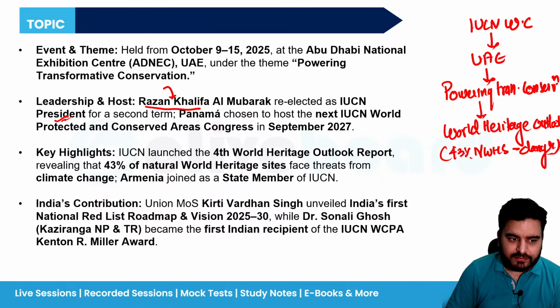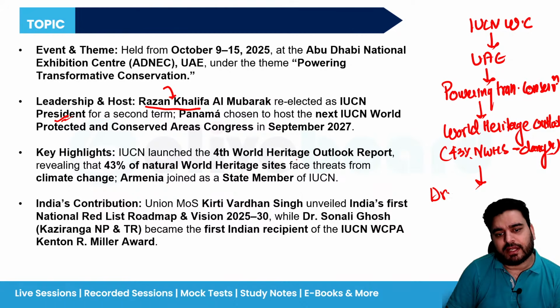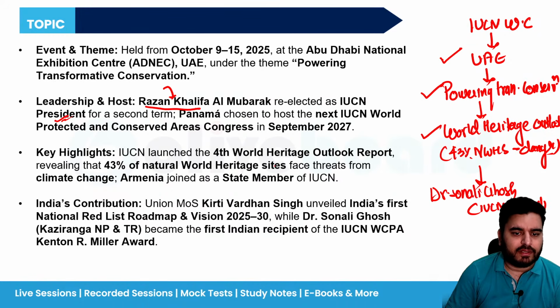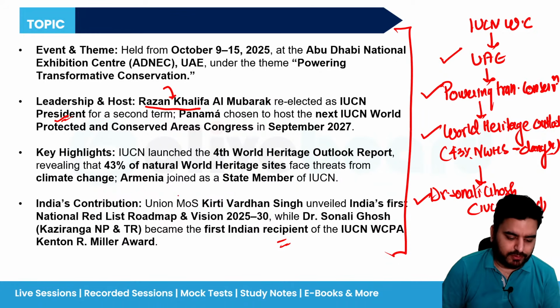Got it? So please remember, and during this conference only, Dr. Sonali Ghosh received the IUCN award. So how many things do you have to remember? The venue, the theme, the report, and the award. Four things you have to remember from this entire news.